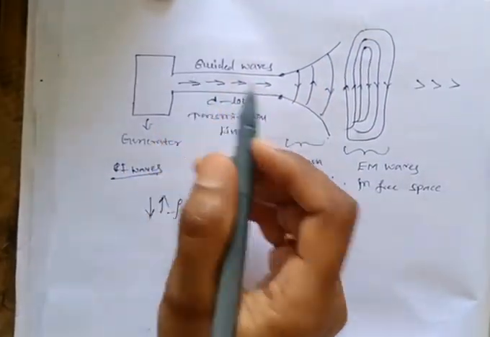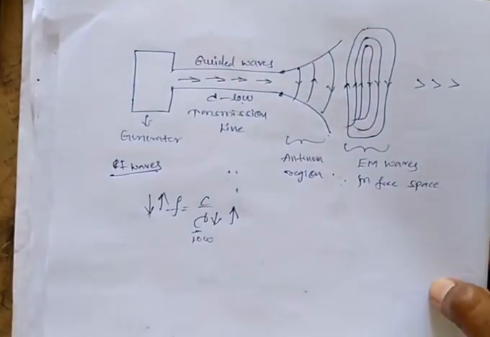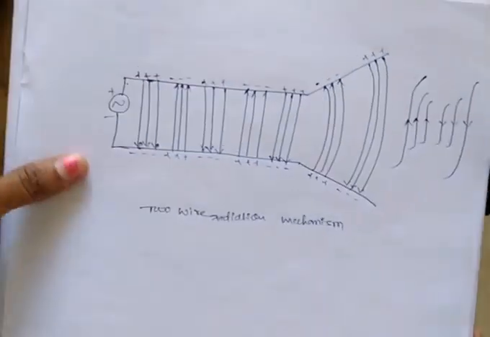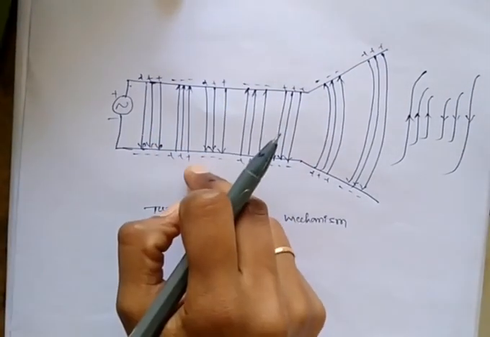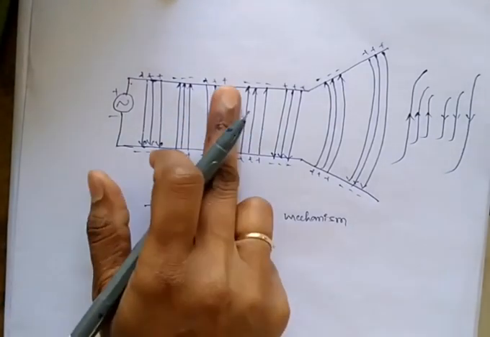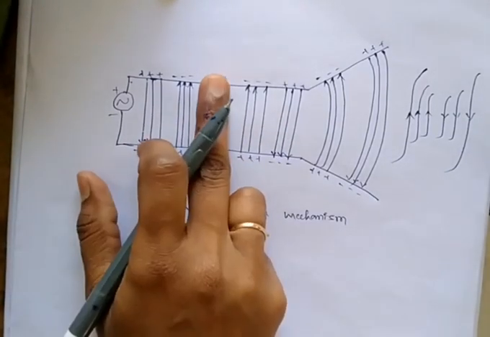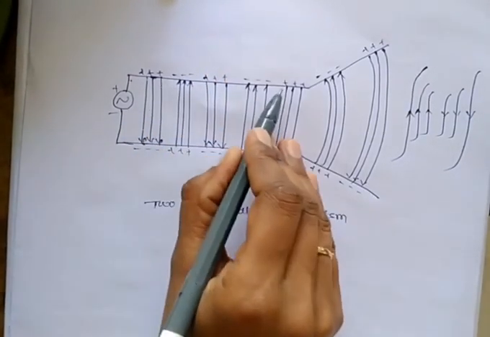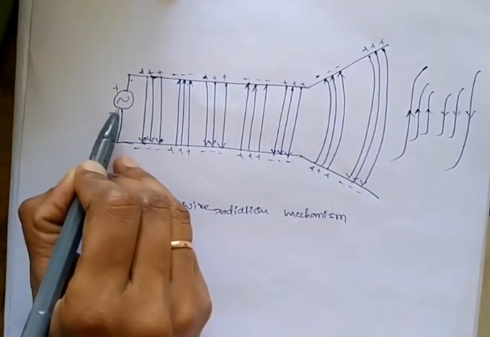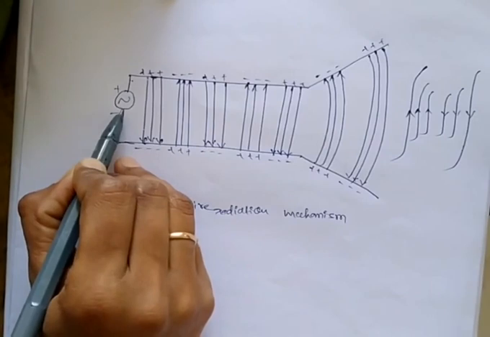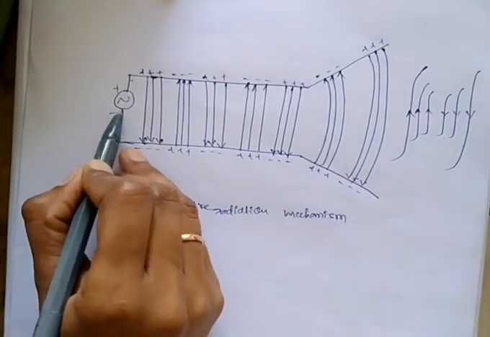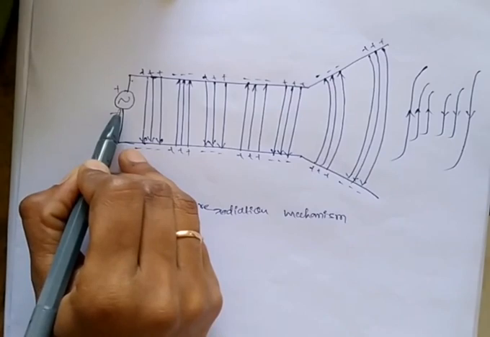And now, what is the radiation mechanism in a two-wire antenna? Here we are seeing it now. This one is the two-wire antenna. A two-wire antenna is nothing but this is one conductor and this is one conductor. Between these two conductors we apply the source. It may be a voltage source or current source depending on our application.